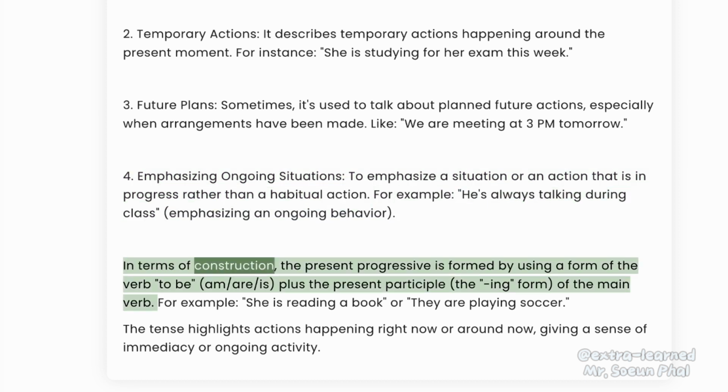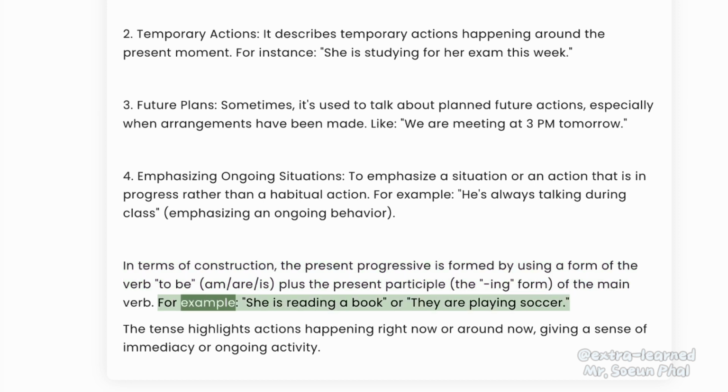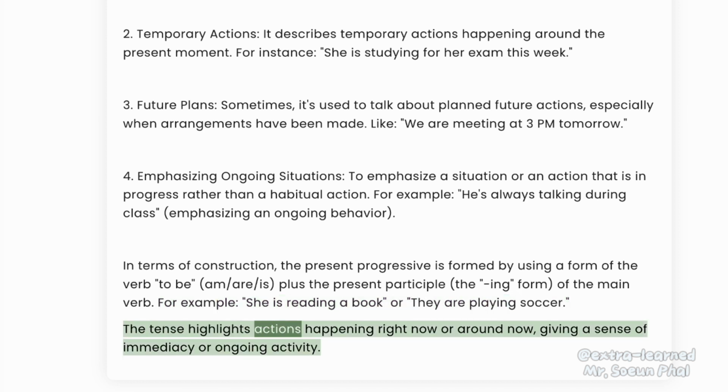In terms of construction, the present progressive is formed by using a form of the verb to be plus the present participle of the main verb. For example, she is reading a book, or they are playing soccer. The tense highlights actions happening right now or around now, giving a sense of immediacy or ongoing activity.